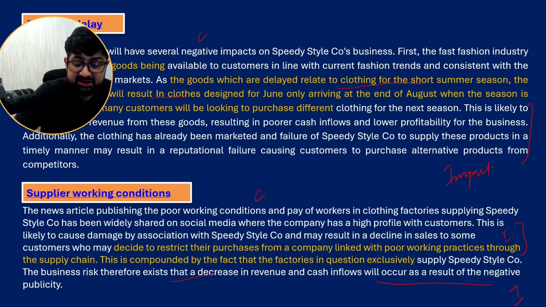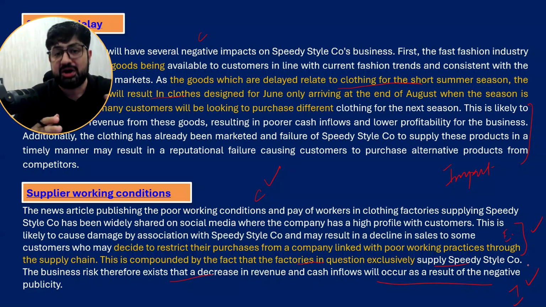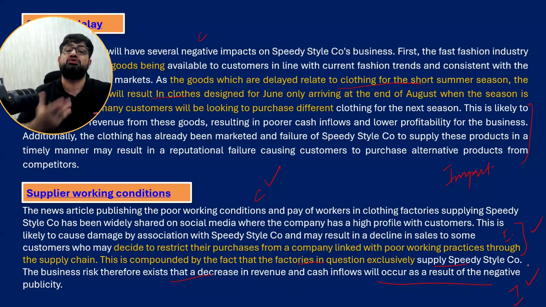Explanation: the customer may decide to refrain from buying from a company linked to poor working practices through the supply chain. And this is compounded by the fact that the factories exclusively supply Speedy Style. This is the evidence. This is basically what actually brings you marks. The majority of students discuss the issue and impact, but they don't link it with proper logic and explanation, and hence they lose marks.